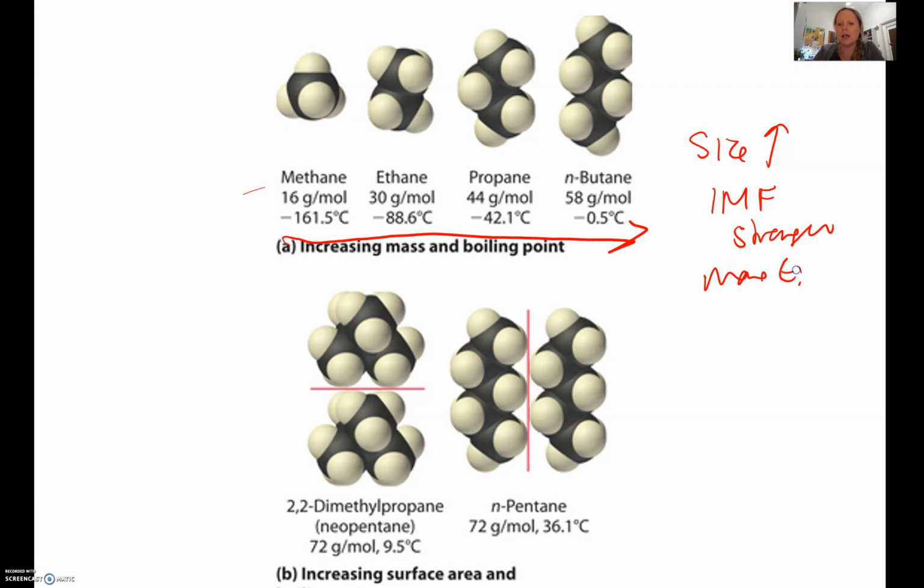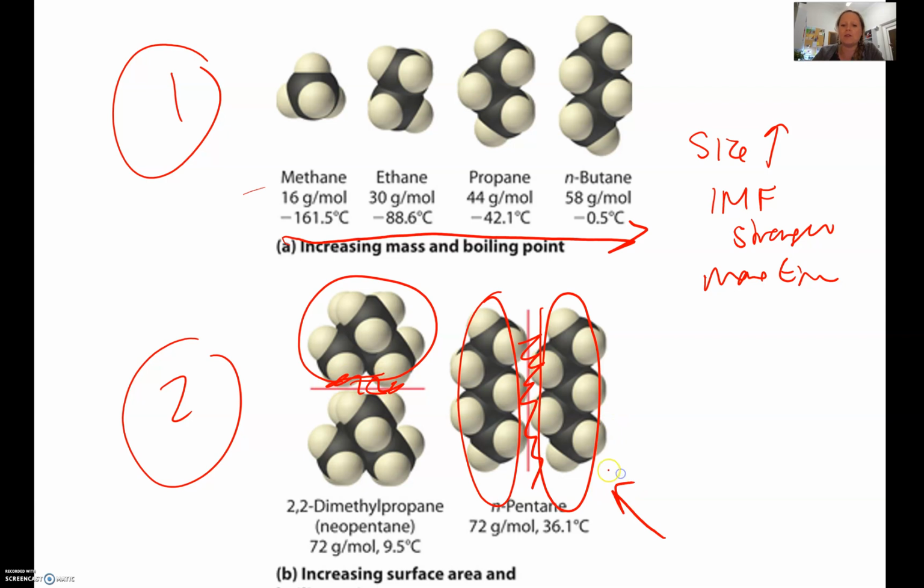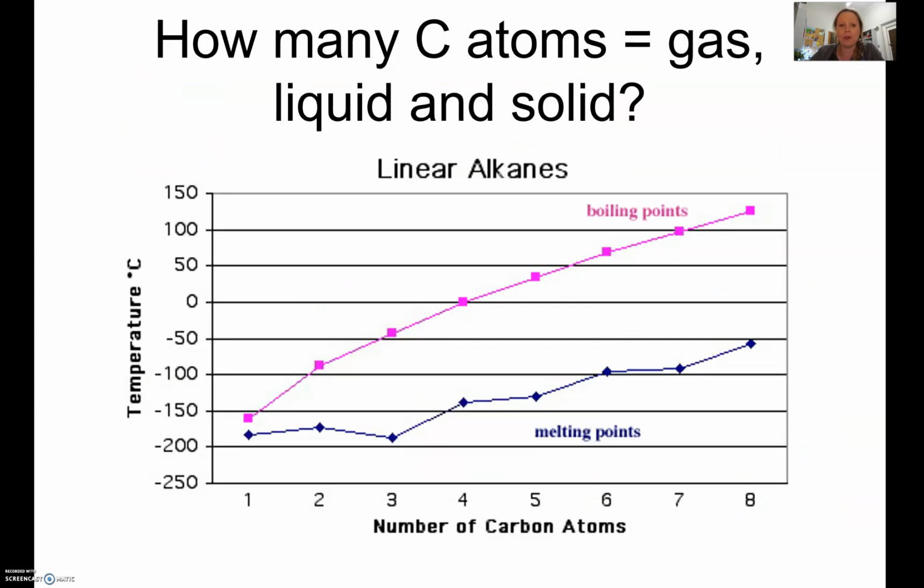Okay, and this one here is showing the second trend, so that was trend 1, and the second trend is the fact that a straight chain, which is these two here, have greater surface area between them compared to a branched chain, much less surface area, and therefore these have stronger intermolecular forces and therefore more energy. So those are the two trends for melting point and boiling point, and these trends hold for all of the molecules. We'll just talk about each one every time though to make sure you're fine.